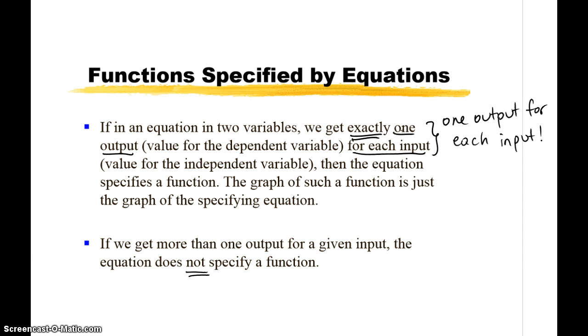So think of the pizza example. If you have a pizza whose diameter is 12 inches, it cannot be the case that that pizza costs $10 and at the same time it costs $15. That doesn't make sense. When you order a pizza and you know that the diameter is 12 inches, it costs a certain amount and that's it. It can't be one or the other, right? So that's the idea of having a unique output associated with your input.